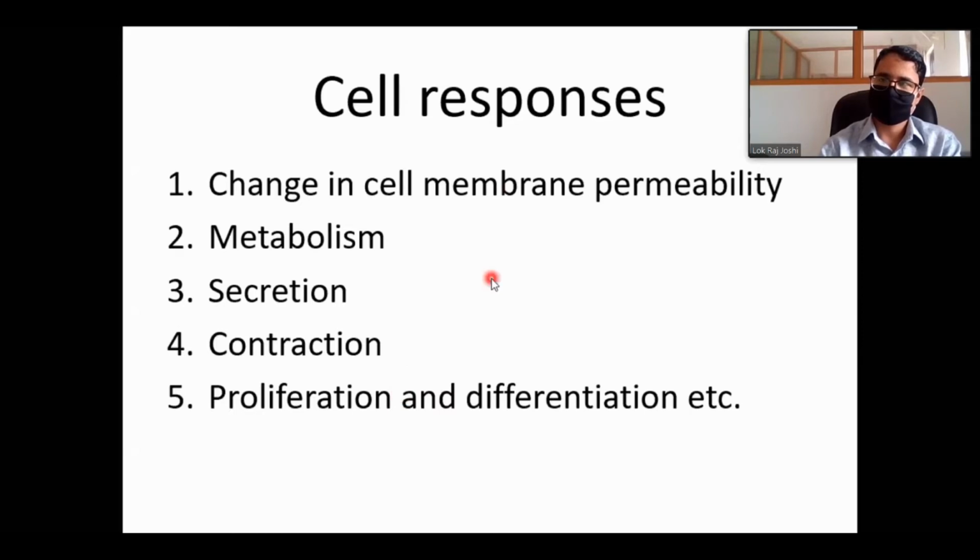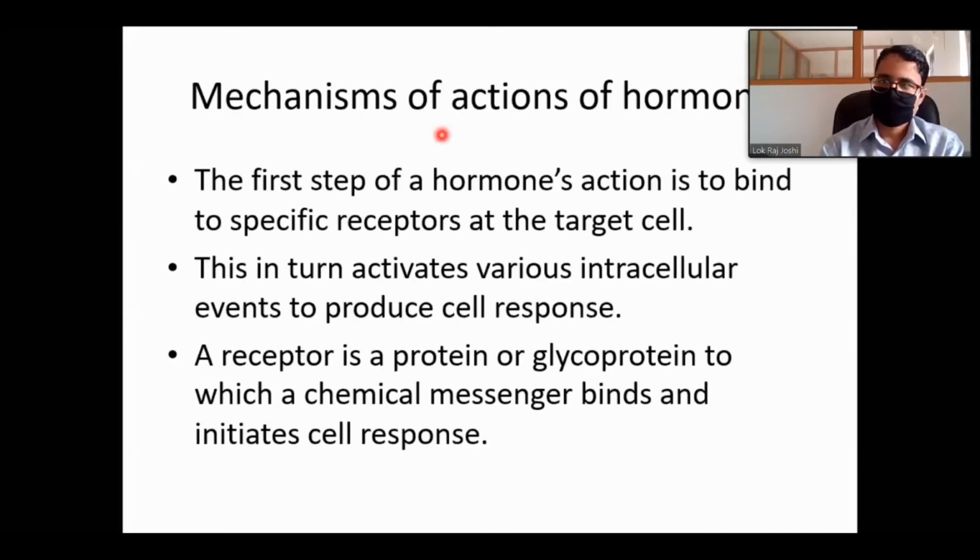Therefore, the final response of the cell once the hormone acts on it will be these cell responses, and these responses mediate the particular functions of those target cells or tissues. Now, to go into more detail about the mechanism of action of hormones, the first step is to bind with specific receptors at the target cell.